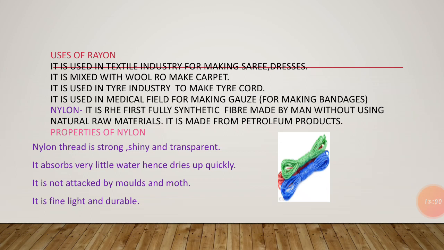So we are going to know about the different properties of nylon and what it is made up of. It is made up from coal, water and air. It is the first fully synthetic fiber, which was first made in 1931.